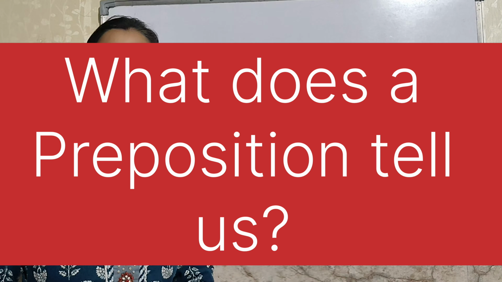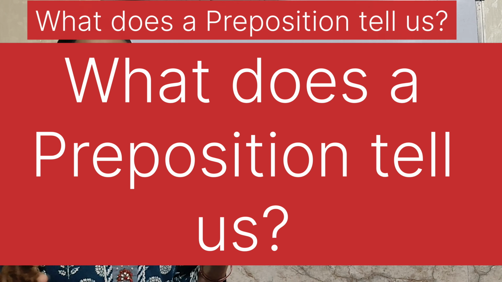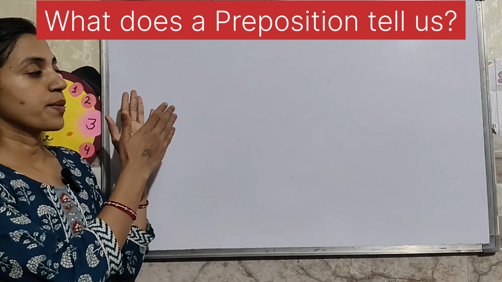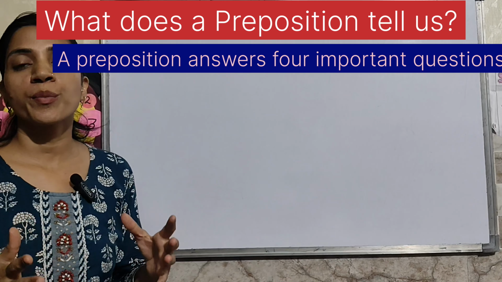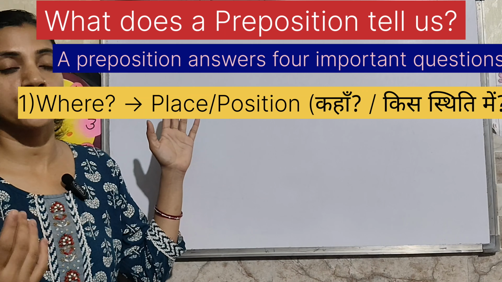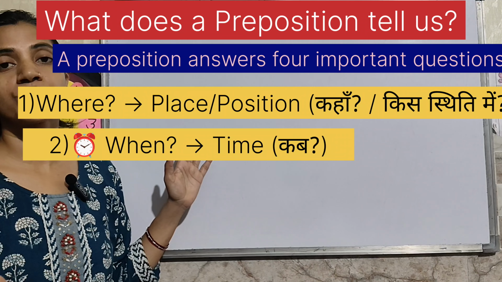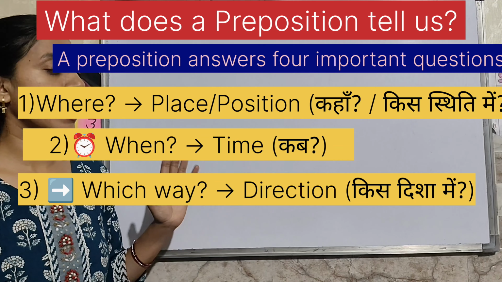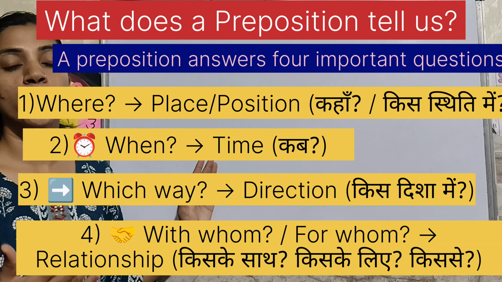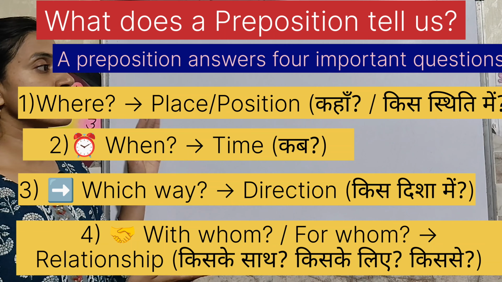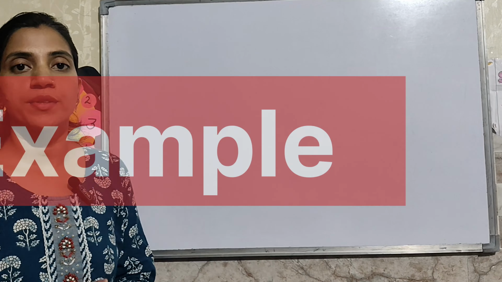Now let's understand what does a preposition tell us. ये हमें क्या क्या बताता है. So easy trick to remember, a preposition answers 4 important questions. Where means it shows the place or position. When means it shows the time. Which way means it shows the direction. And with whom or for whom means it shows the relationship. Let's understand all these 4 things with the example.